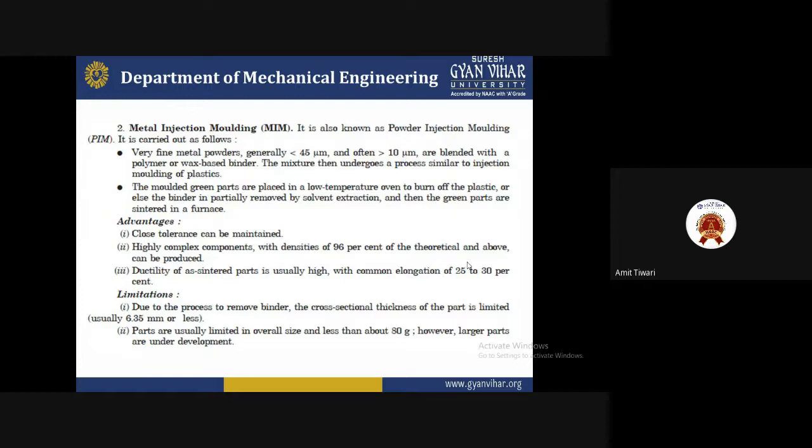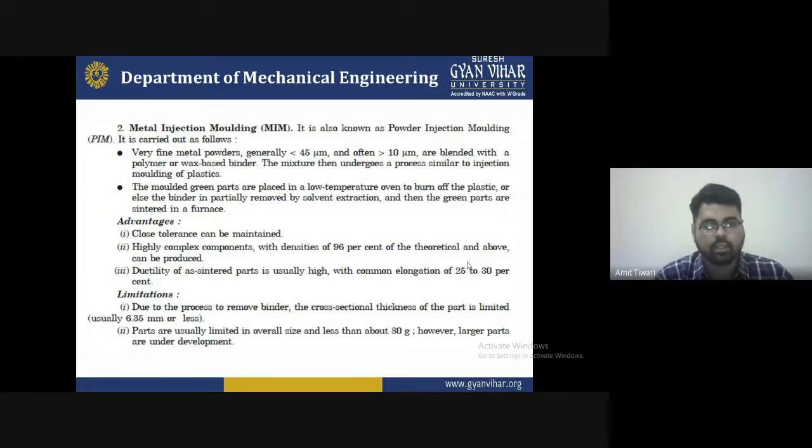So these are some reasons to understand why it is very important, and why we can say that the parts are usually limited in overall size to less than about 80 grams. However, the larger parts are under development.